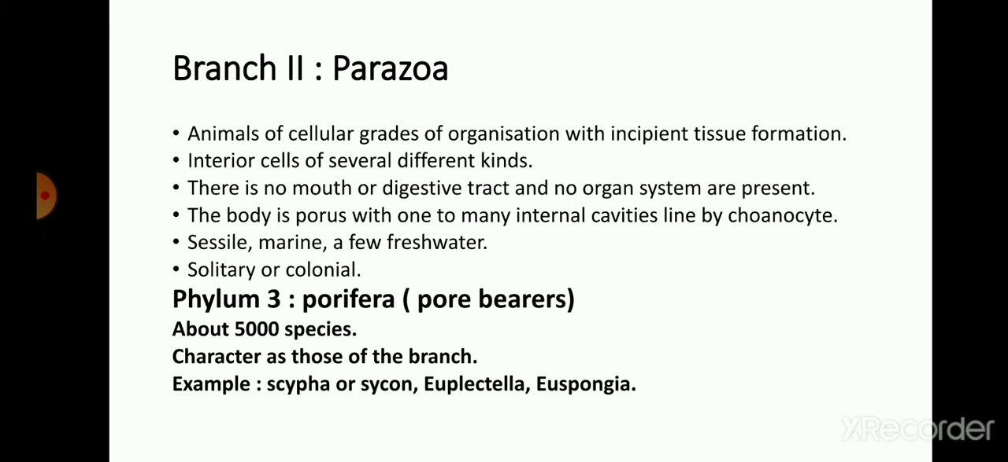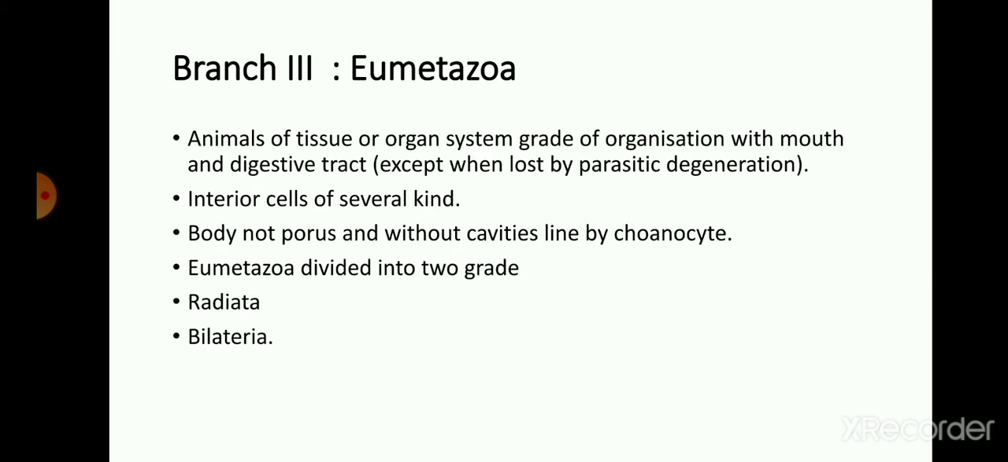This branch second Parazoa consists of the phylum third, that is Porifera, the pore-bearing animals. This Porifera has pores, so it is called the pore-bearer animals. About 5000 species belong to the phylum Porifera. The characters are similar to this branch Parazoa. Examples of Porifera are Scypha, Euplectella, and Euspongia.